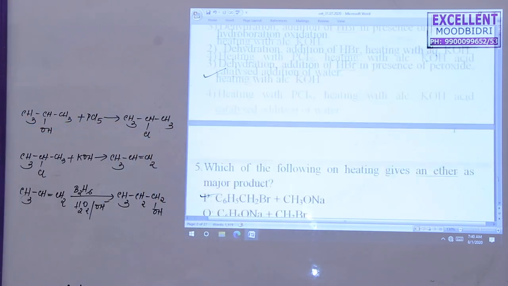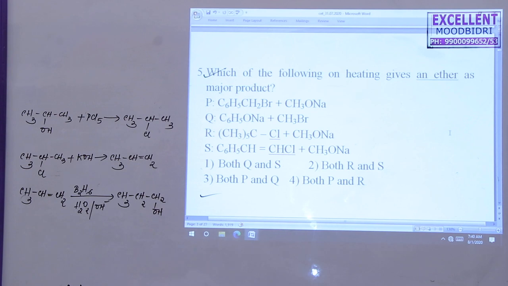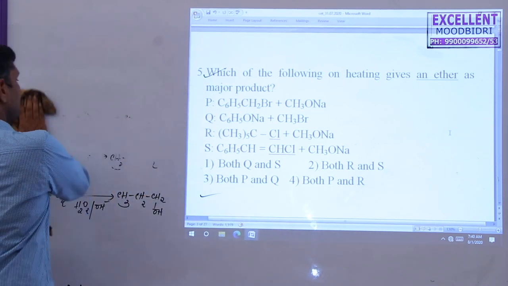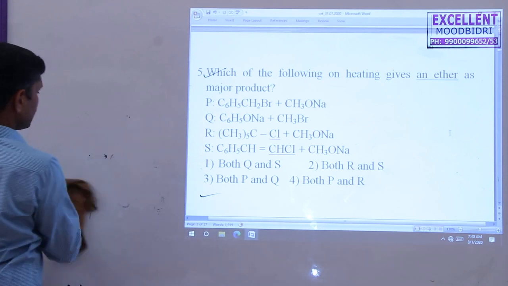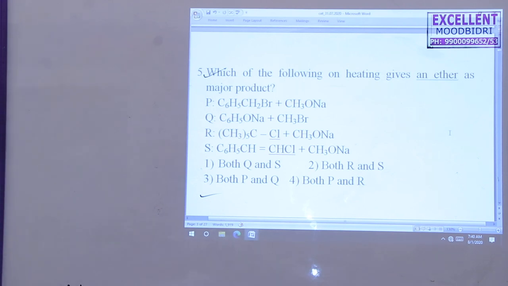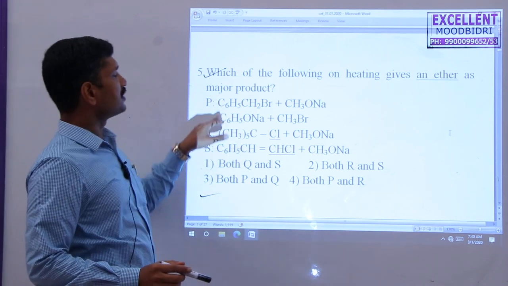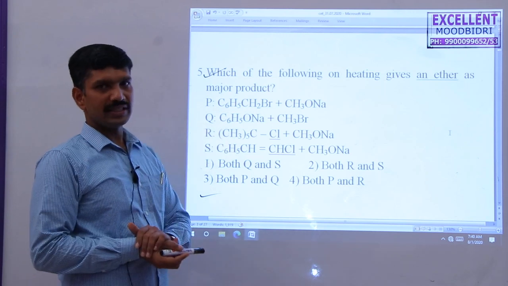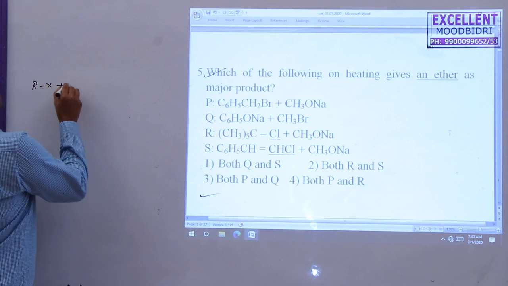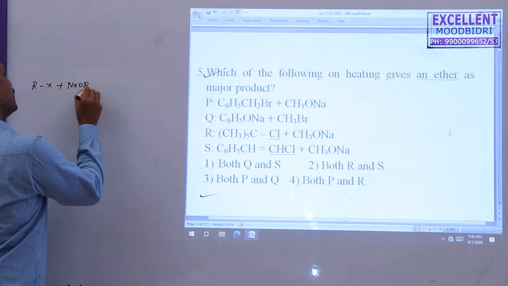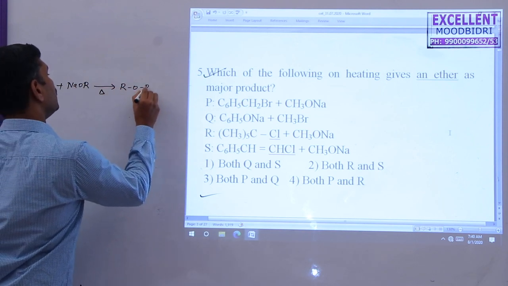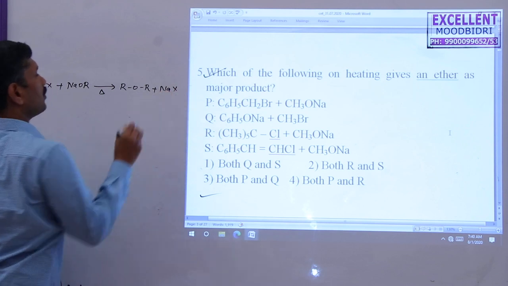Next question: which of the following on heating gives ether as the major product? In this case, we know this is the Williamson ether synthesis. In the Williamson ether synthesis, the alkyl halide used is primary. Williamson ether synthesis means RX plus sodium alkoxide, heated in alcoholic solution, gives ROR plus NaX.